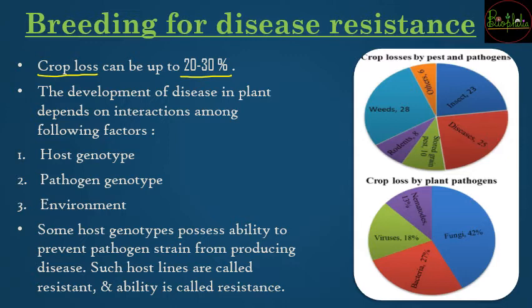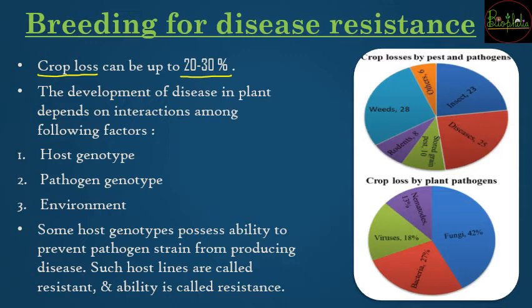So अगर वो plant को disease resistance है, then it will be very beneficial to reduce the losses from the different types of diseases. So for that reason, plant breeding is going to help you in a way increase the yield by decreasing the losses that are going to occur because of the diseases.